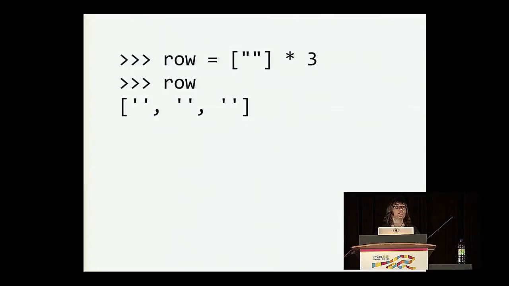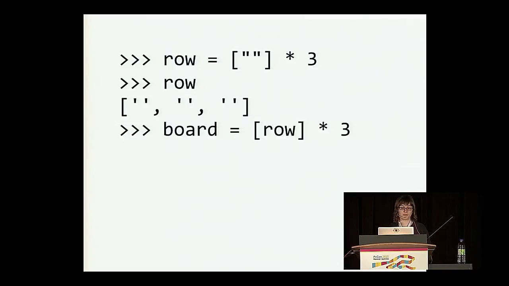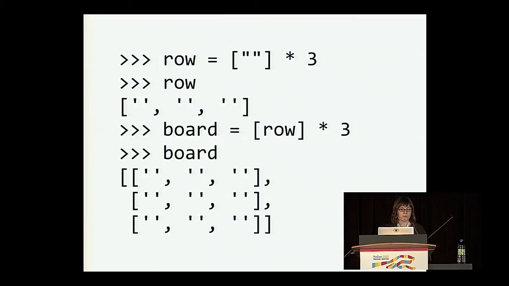Okay, so suppose we wanted to build a tic-tac-toe board. We started by creating a representation of a row in the board, and an empty string is going to mean no one has claimed that spot yet on the board. So we create this row, and really it's just a list of 3 empty strings. And then we'd like our board to be a list containing 3 rows, which we can do by creating a list with 1 row and multiplying it by 3, kind of how we built the row. Cool, so our board looks like this. It's empty, no one has claimed any spaces yet.